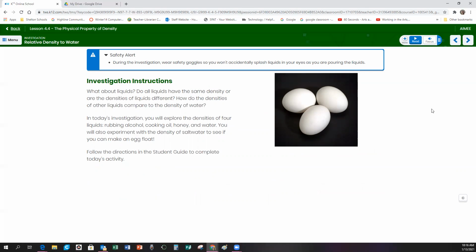But this is an investigation that you can do, okay? It still says to wear safety goggles, but you're really only going to be using eggs and water. So you will also experiment with the density of salt water to see if you can make an egg float. You could make an egg float with just salt water, and that would be something that would be more safe for you to try out. It also includes items that most people have in their homes. Most people have eggs, most people have water, and most people have salt. And so you could try this experiment with the eggs and getting an egg to float in salt water at home if you would like.